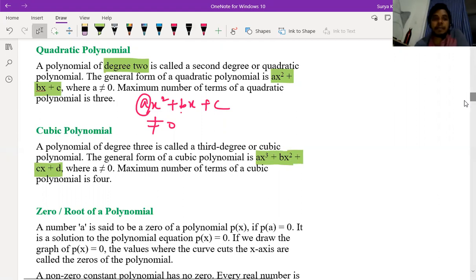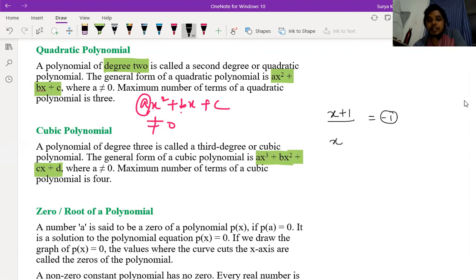So how many powers are there? That much answer should come. Suppose you are having power 1, if you are writing here x plus 1, so what is the 0 of the polynomial? You should write here minus 1. If you write x square is equal to 4, so what is the 0 of the polynomial? Plus 2 and minus 2, right? Or if you write here x square is equal to 1, so plus 1 and minus 1. In that way, however many powers are there, that many 0s will come, okay?